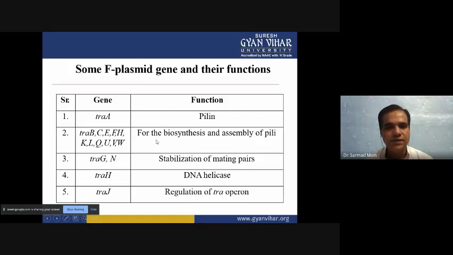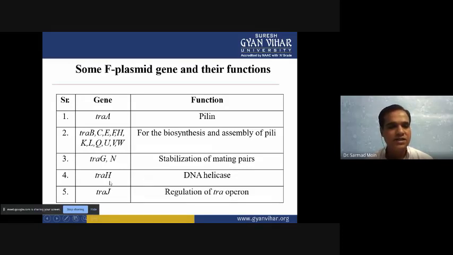Both are different things. So the TRA A, W genes help in the pilus formation. Then TRAG and N type of genes are there. They are for stabilization of the mating pair. So stability should be there. Otherwise, the donor and recipient will not be near in position, and they will be so far apart that the pili cannot be formed, and they can't transfer the genetic material. So the two organisms should be near and stabilized so that the pili will be formed.